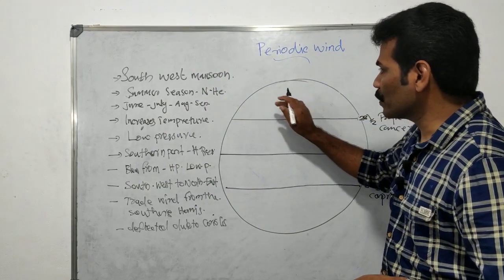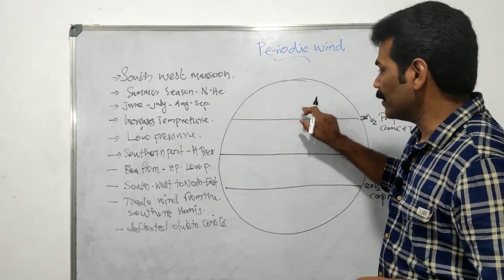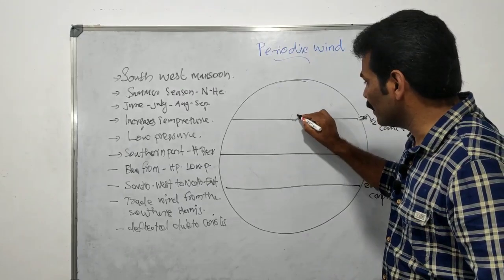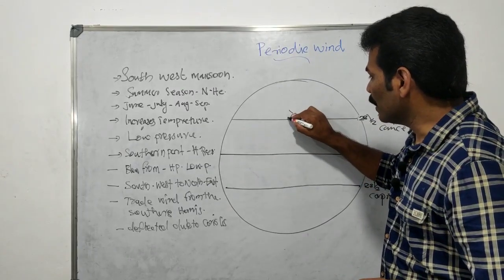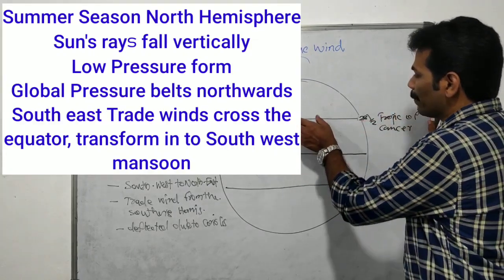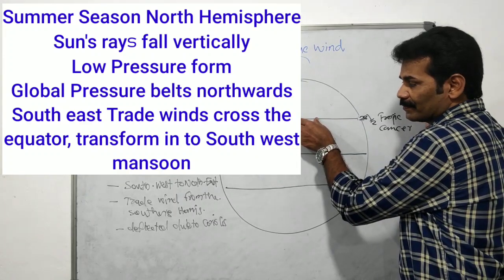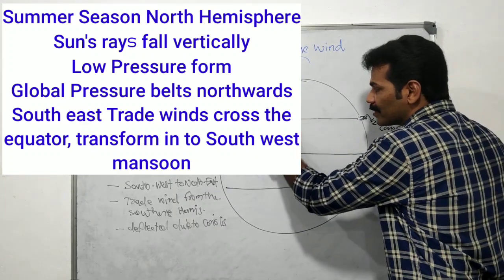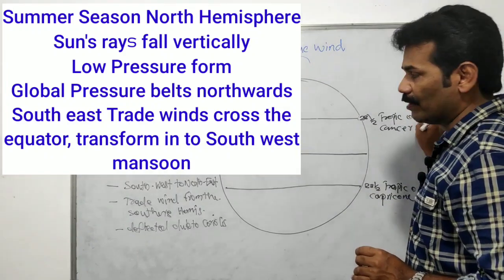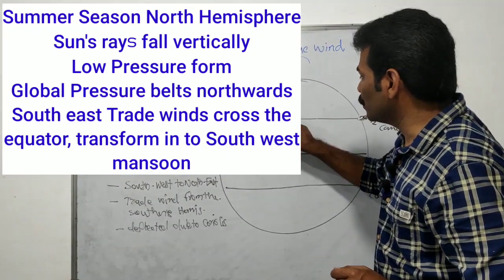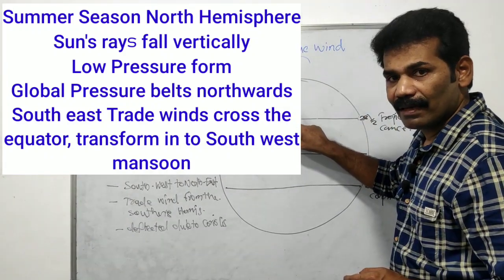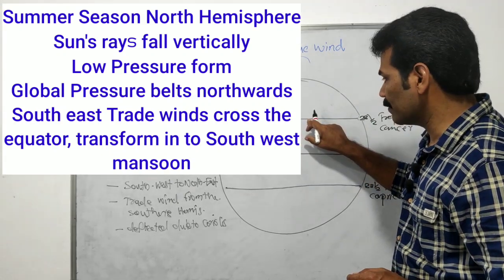The southwest monsoon is experienced during the summer season of the northern hemisphere. The sun is over the Tropic of Cancer, so here is the summer season in the northern hemisphere, as well as the months of June, July, August, September.